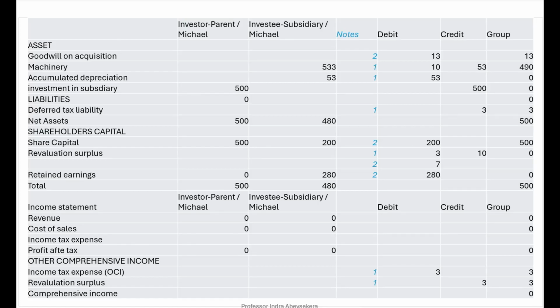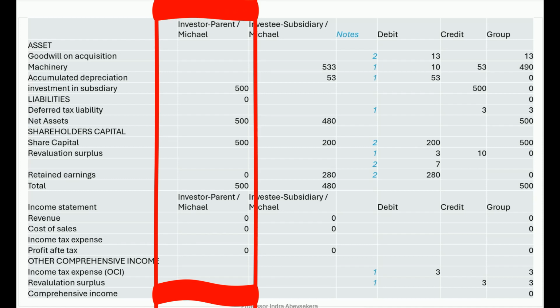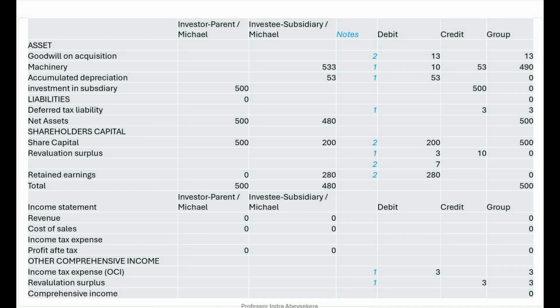If we now look at our group spreadsheet, we have Michael, the parent company. It has share capital of 500 million. That raised share capital became investment in subsidiary 500 million.